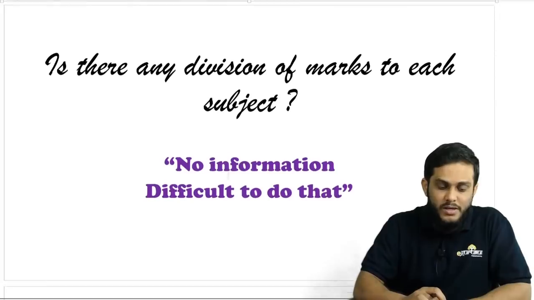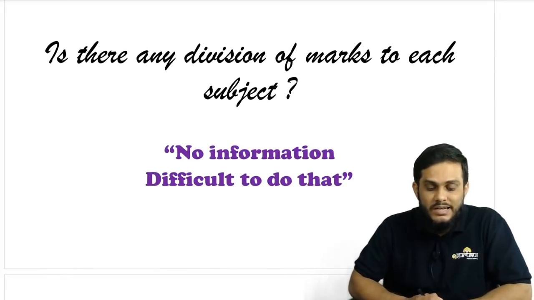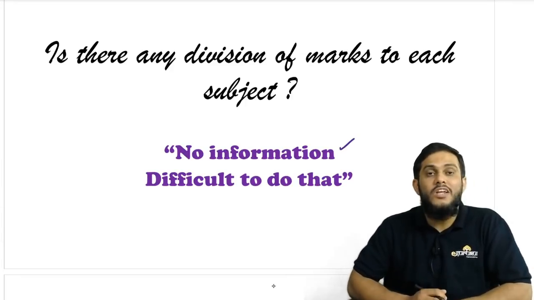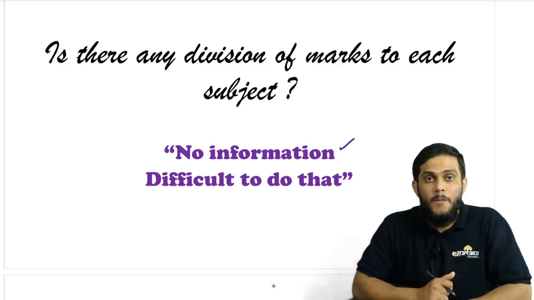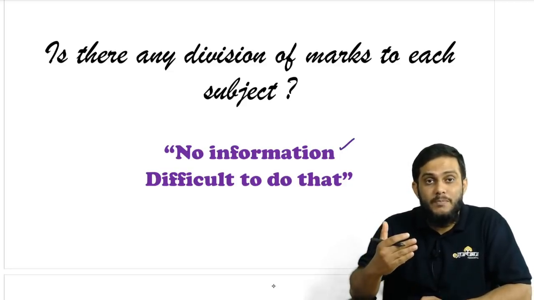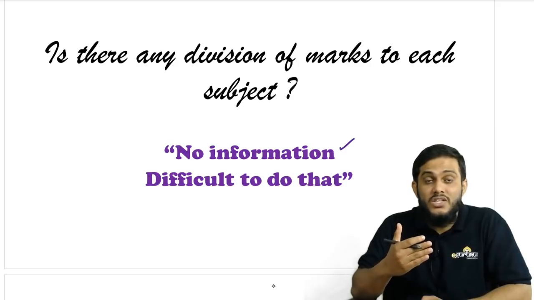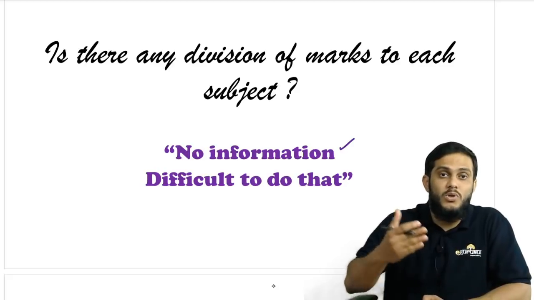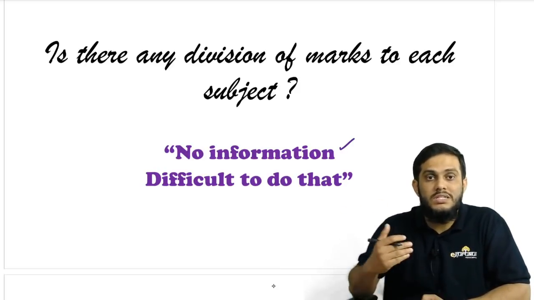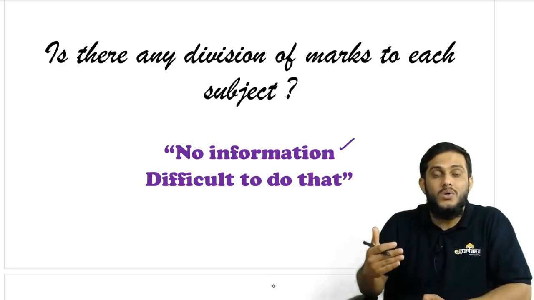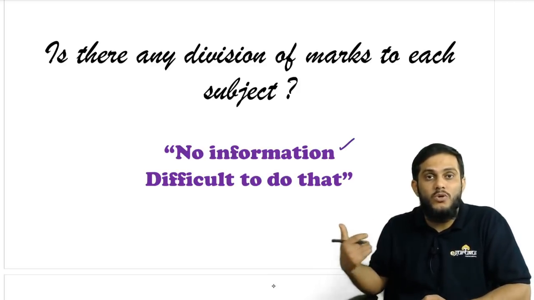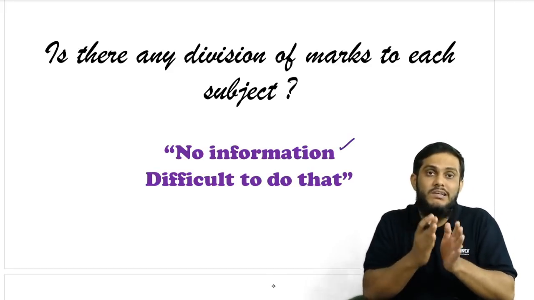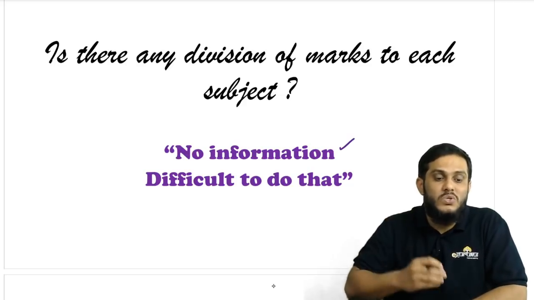The first important thing, most of the students are asking: is there any division of marks for each subject? The answer is no. There is no such information, and it is difficult to do that because it is a clinical based pattern. A question starts with a clinical history of dermatology, and finally they will ask what is the treatment, which goes with pharmacology. You can say the question belongs to dermatology also, pharmacology also. A question starts with medicine, and finally they will ask you the causative agent. Then that goes with microbiology, right? This question goes with medicine also, microbiology also. It's very difficult to create a clear cut distinction that this question belongs to which subject, so it is not possible.